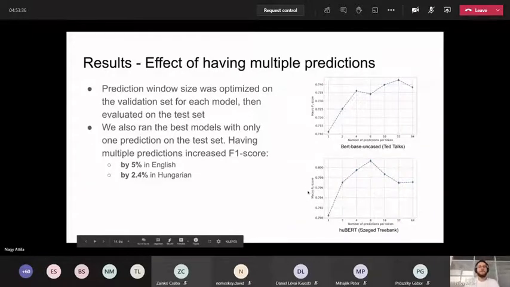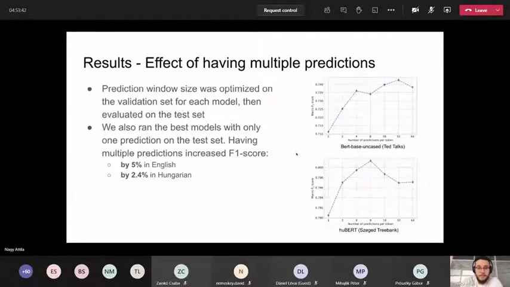So we were curious about the effect of having multiple predictions. We tuned this sliding window on the validation set and then ran it on the test set. We also did experiments on the test set using only one prediction for a token. And we saw an increase in F-score of 5% in case of English and 2.4% in case of Hungarian if we used multiple predictions.